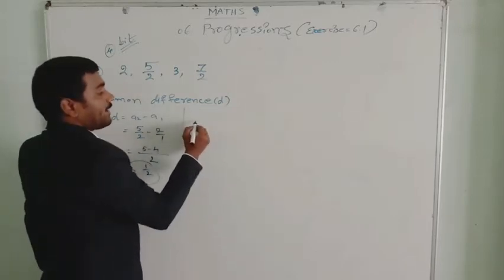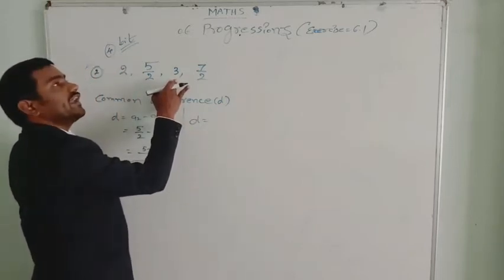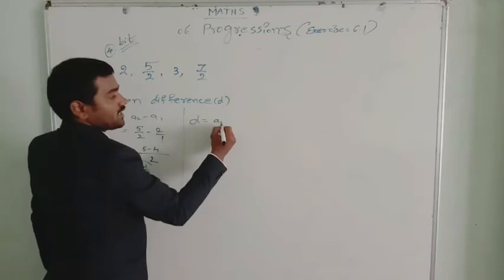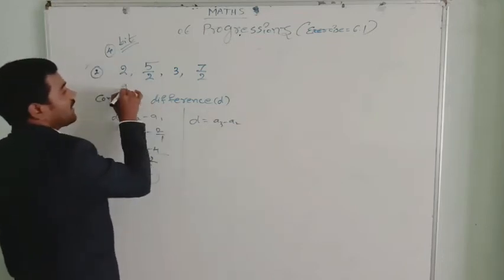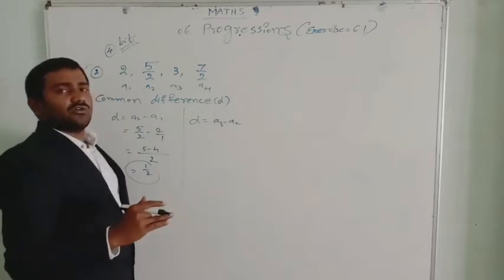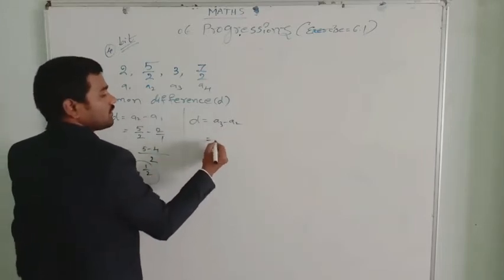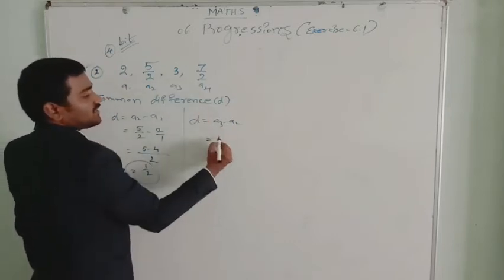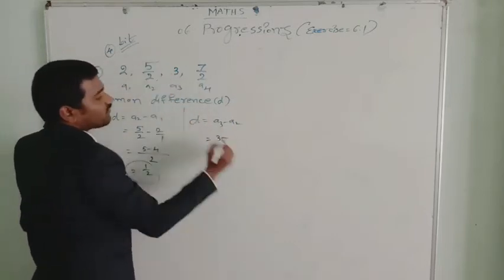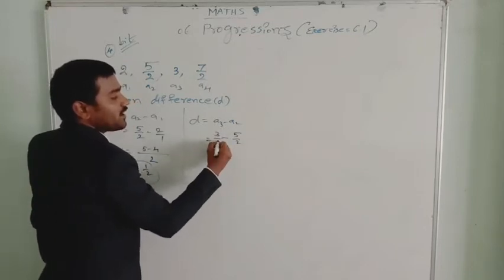Let's check the common difference one more time. A3 minus A2. Here A1, A2, A3, A4. To help you understand, in some problems you write like this so that you won't get confused. Okay, here A3 is what? 3, minus A2 which is 5 by 2. So this 3 I will write as 3 by 1.